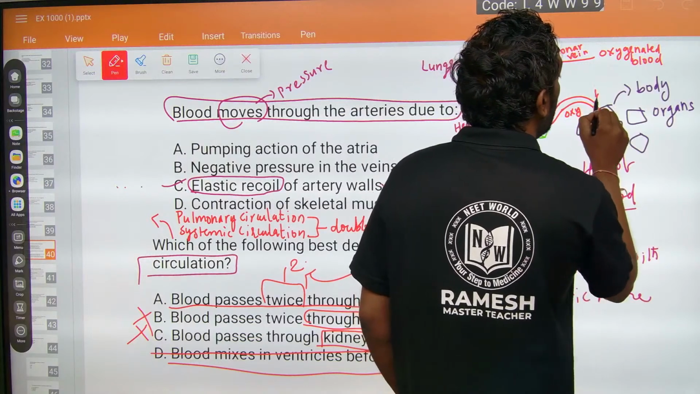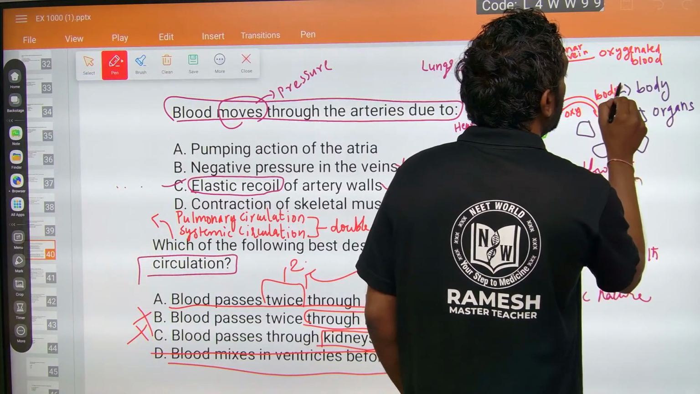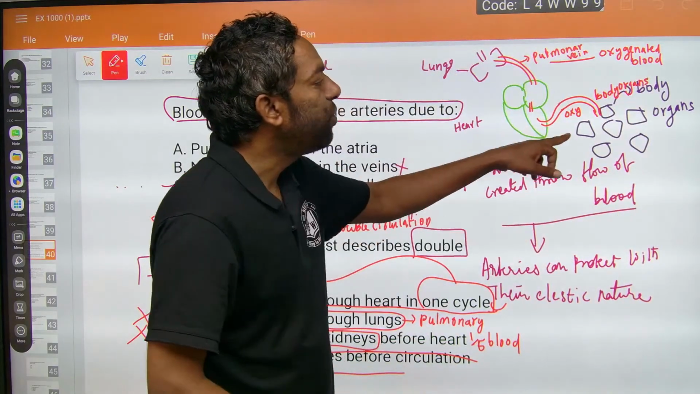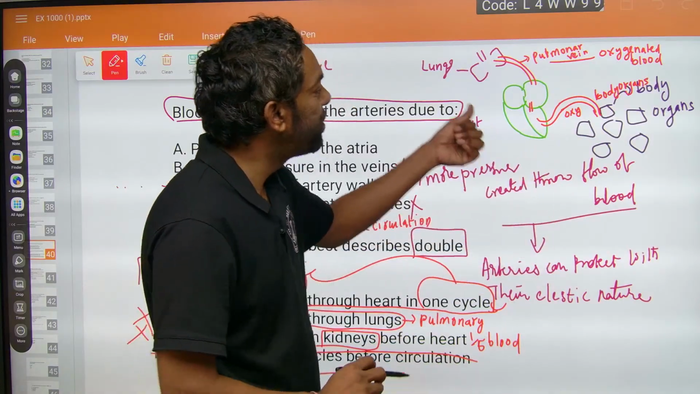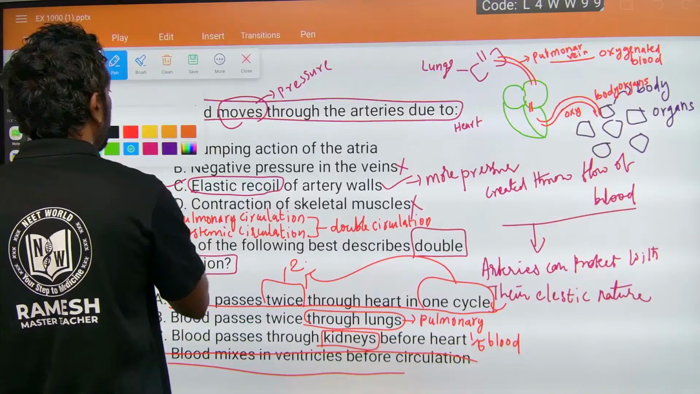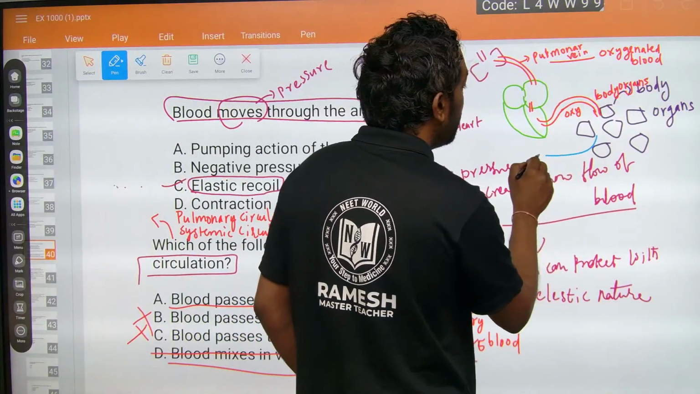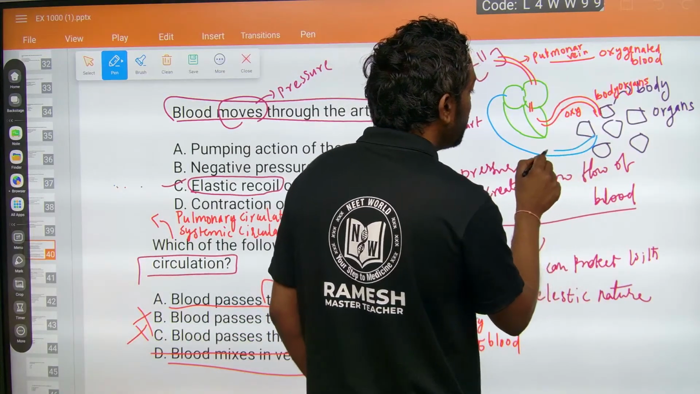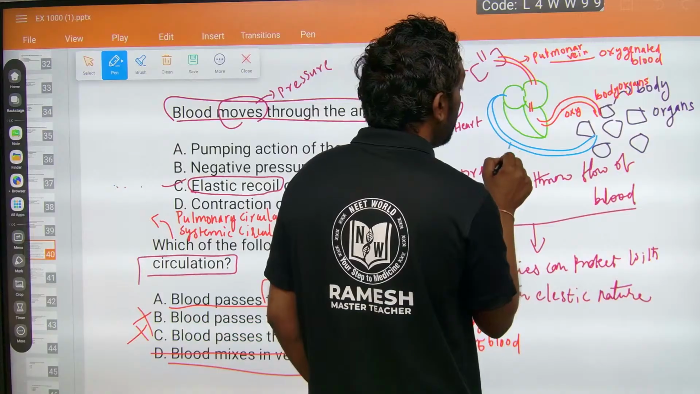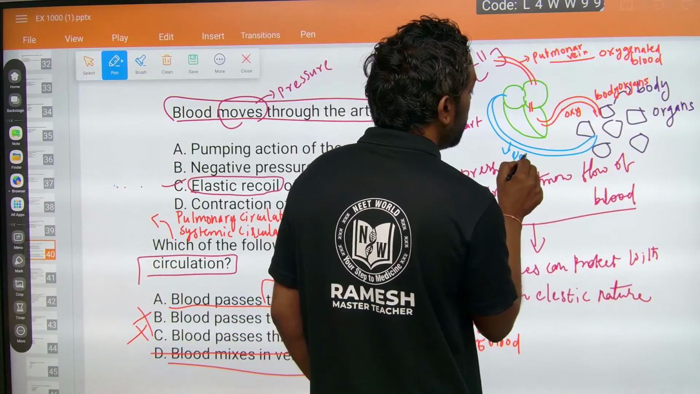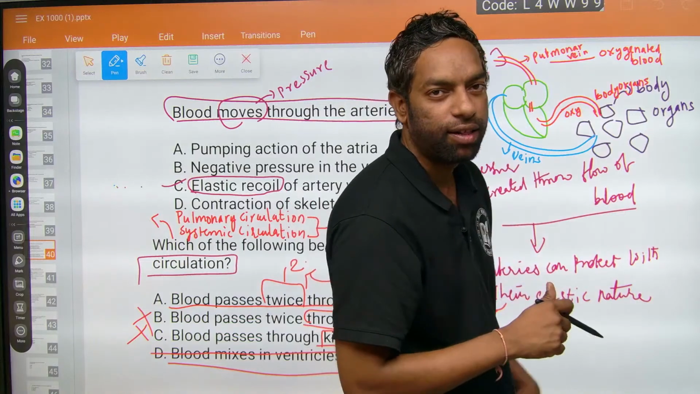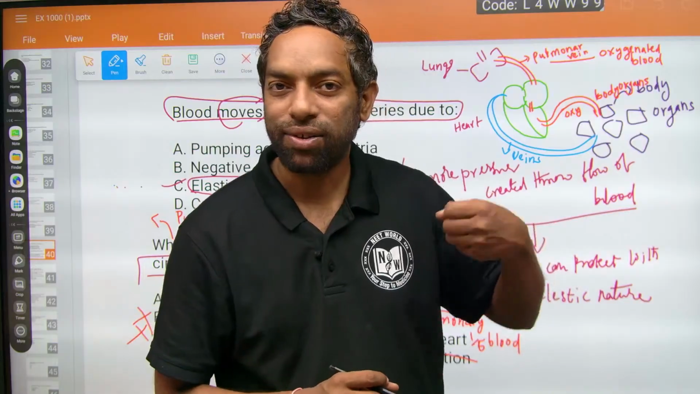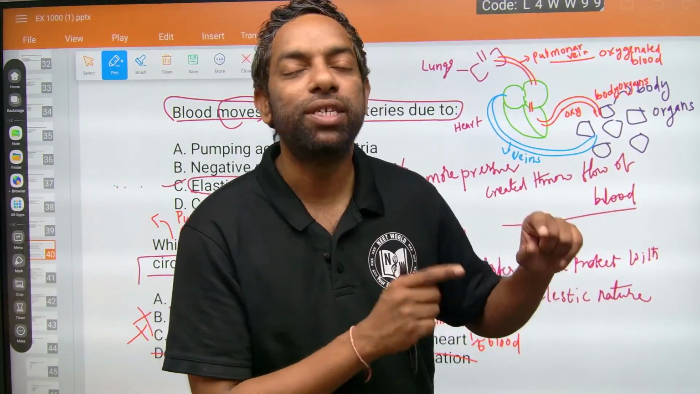The organs utilize the oxygen and produce deoxygenated blood, which enters the heart's right atrium. These are veins. There are different kinds of veins from different organs, and they carry deoxygenated blood into the largest vein, the vena cava.